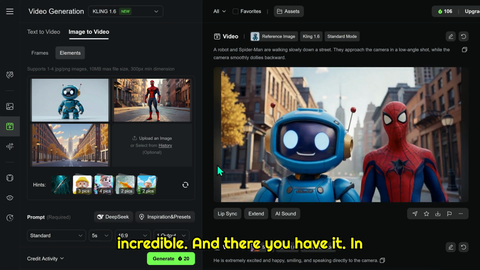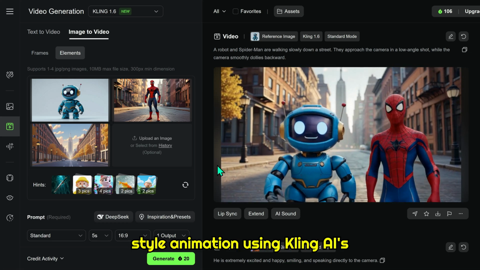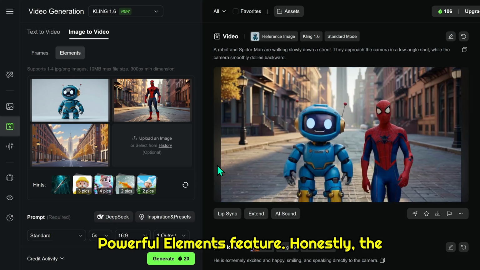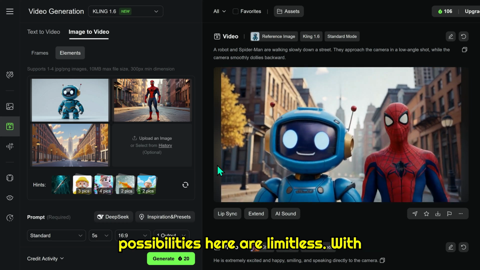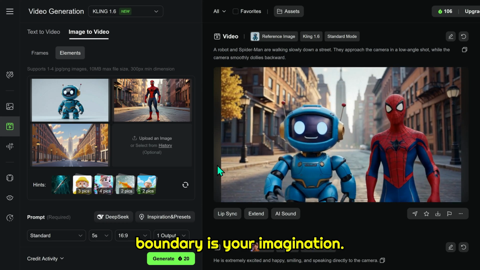And there you have it. In this tutorial, we created a Hollywood-style animation using Kling AI's powerful Elements feature. Honestly, the possibilities here are limitless. With this tool in your hands, the only boundary is your imagination.